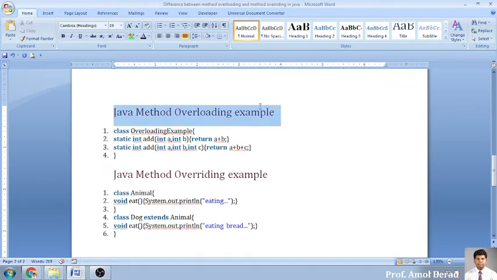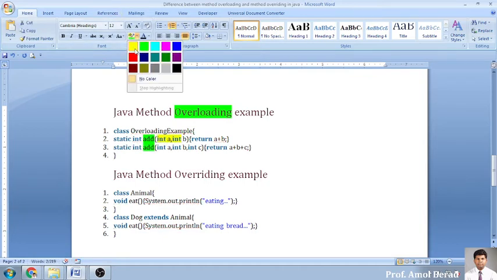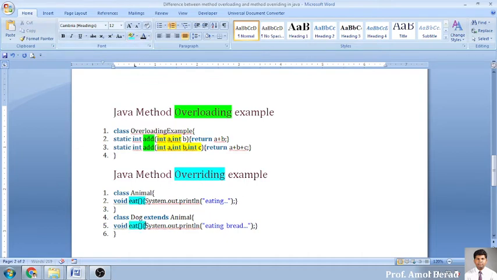Now see one example. I want to give an example. Method overloading जो कल हमने पढ़ा था, the name of the function is same, but the parameters are different. ध्यान में रखना, the parameters are different. This is possible in overloading, but when we go for overriding, the name of the function is same and parameters are same. ध्यान में रखना, we cannot change the parameter. इसके अंदर parameter को हमें change करना पड़ा, इसके अंदर हमें parameter को change करने की need नहीं. This is what we call function overriding.